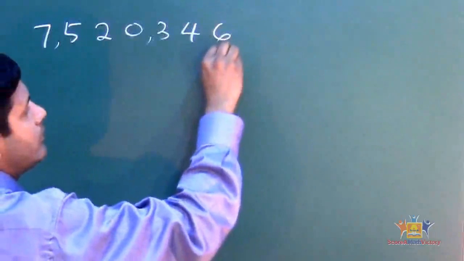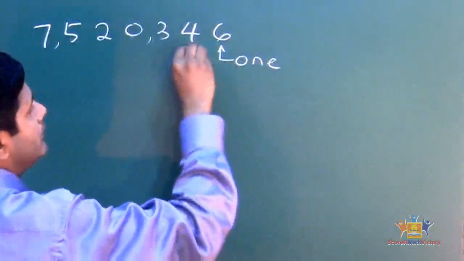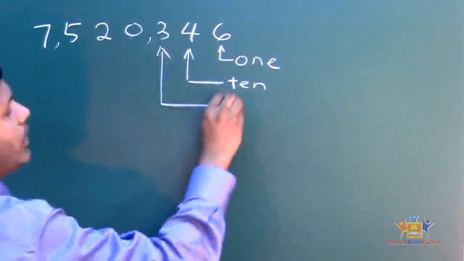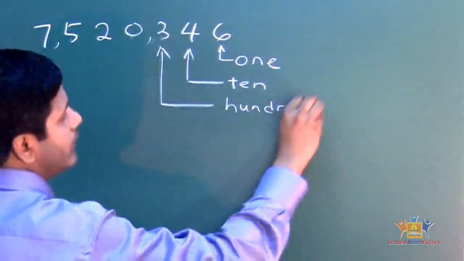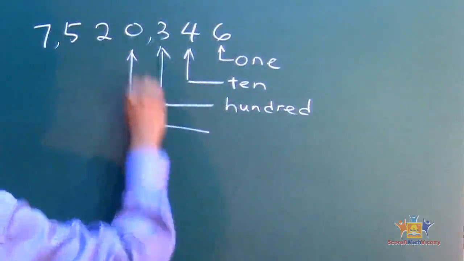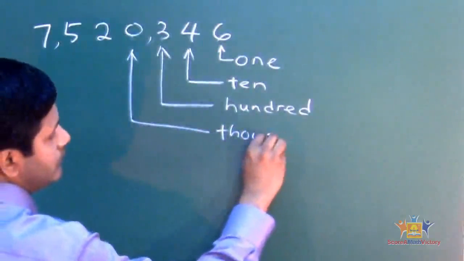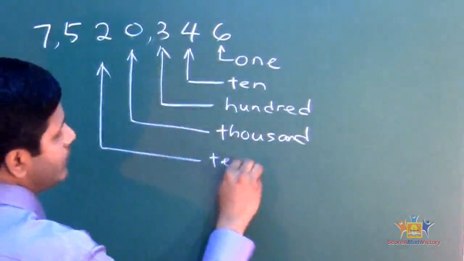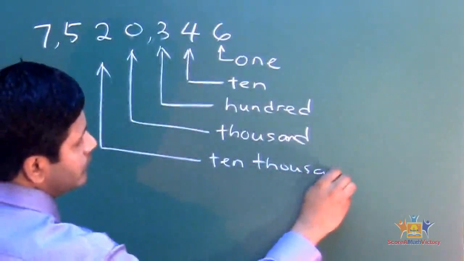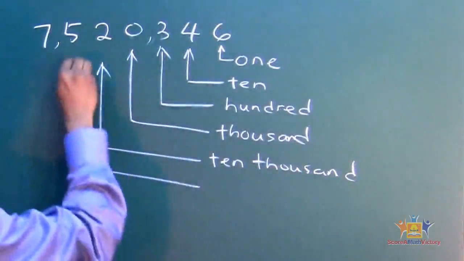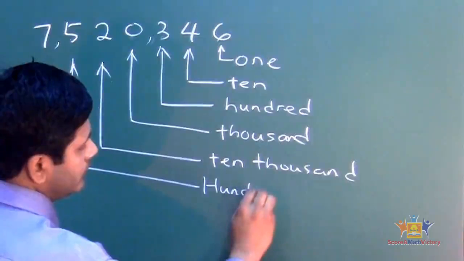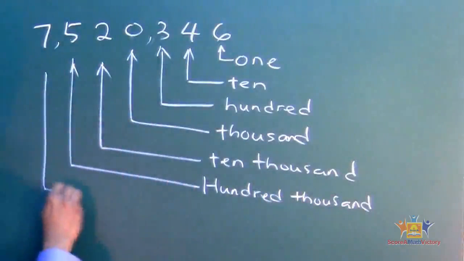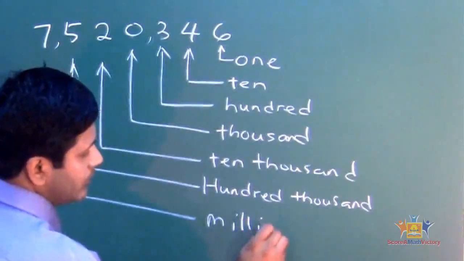Now this represents 1, this represents 10, this represents 100, and this represents 1,000, and this represents 10,000, and this represents 100,000, and this represents million. See that?